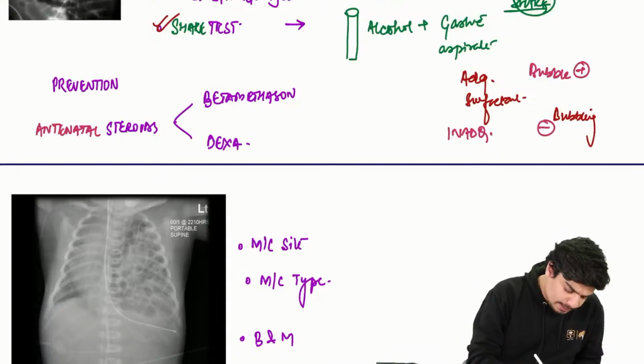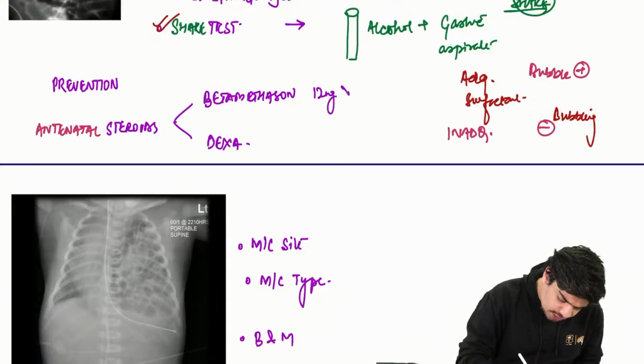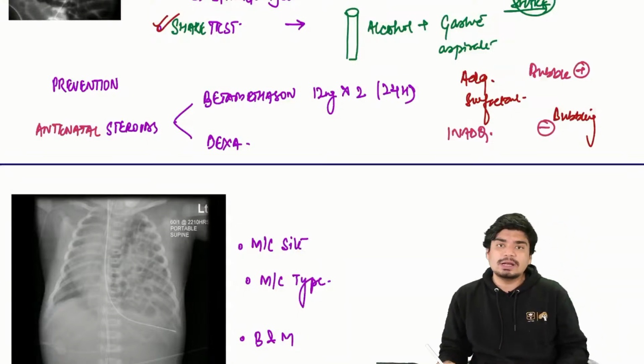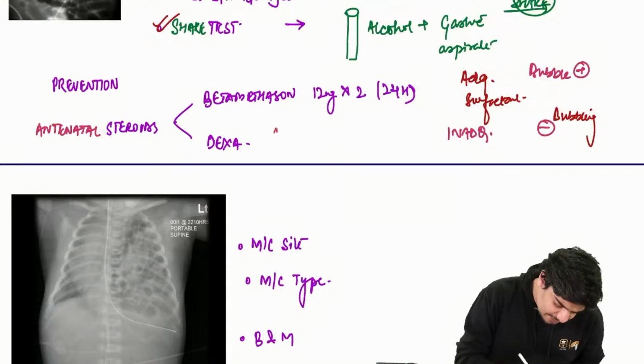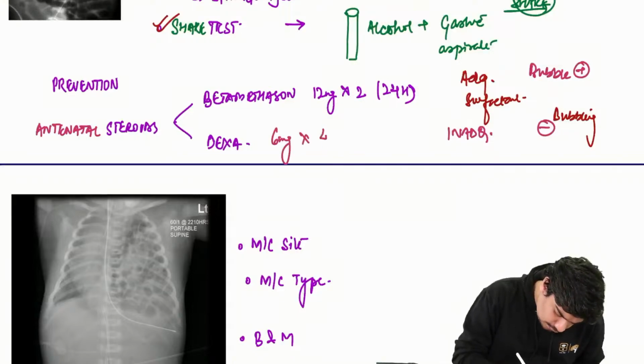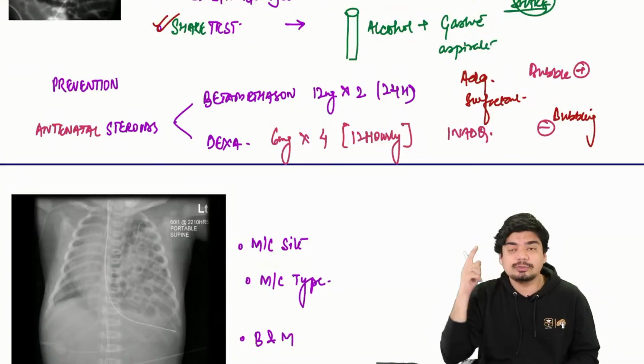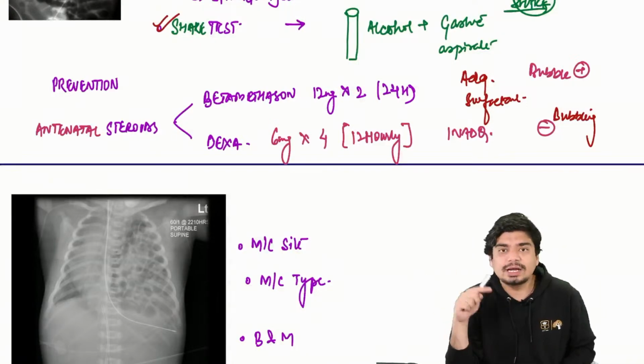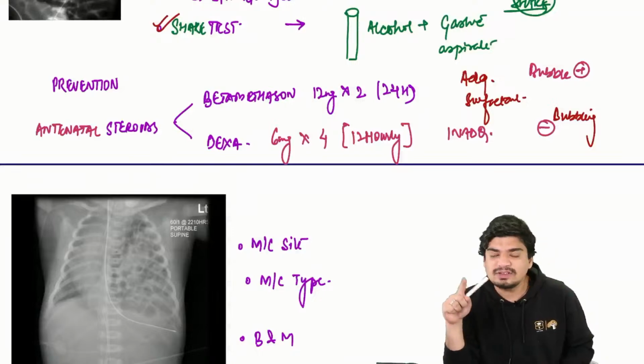The dose is 12 mg given 2 times, 24 hours apart. In dexamethasone, you give a dose of 6 mg 4 times, 12 hours apart. So beta: 12 mg 2 times. Dexamethasone: 6 mg 4 times.